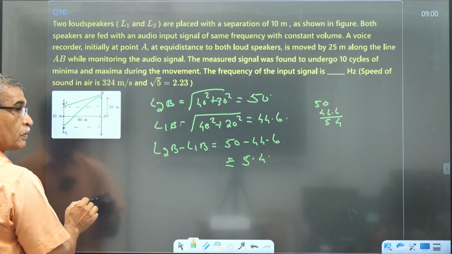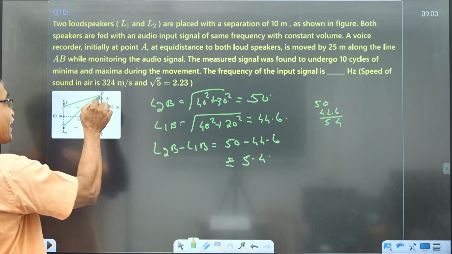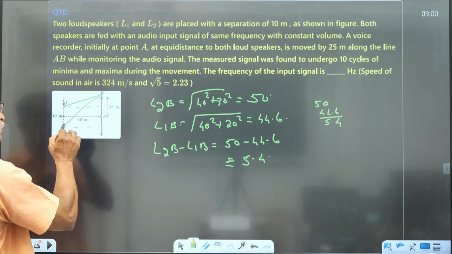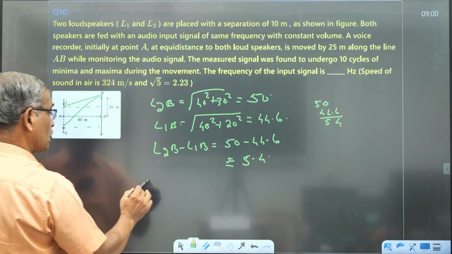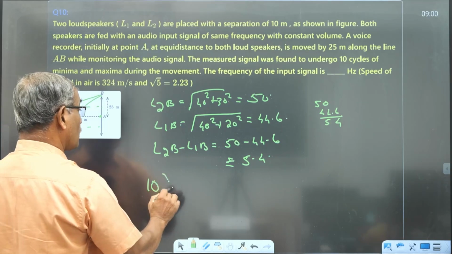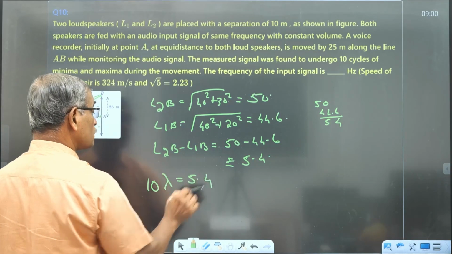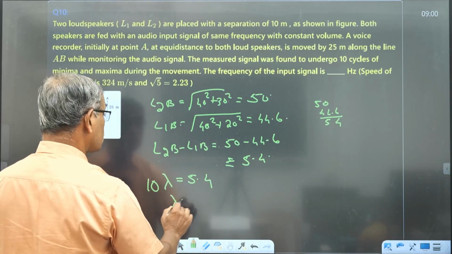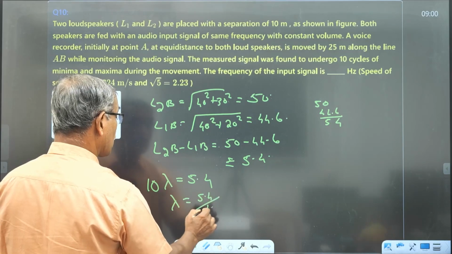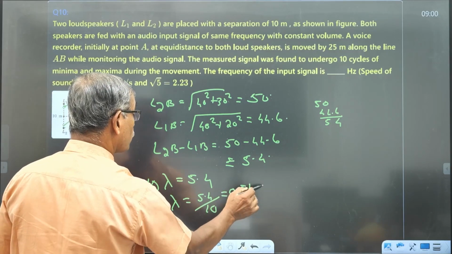To have the 10th maxima, the condition is n lambda. Therefore, 10 lambda is equal to the path difference. Therefore, lambda is equal to 5.4 by 10, equal to 0.54.